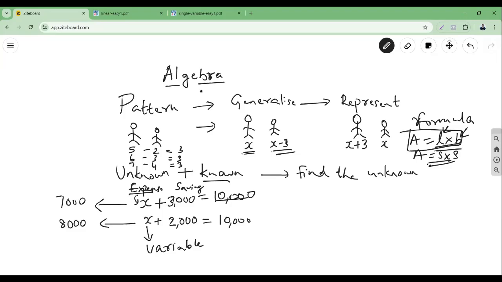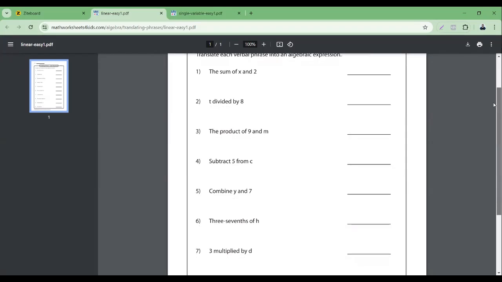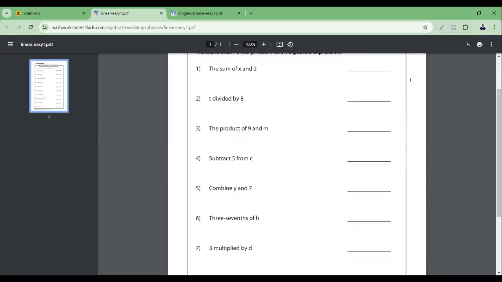Now what we are going to do is see some sentences here and translate these sentences to, what is it?